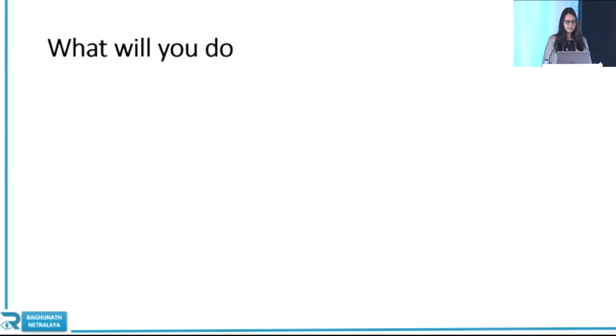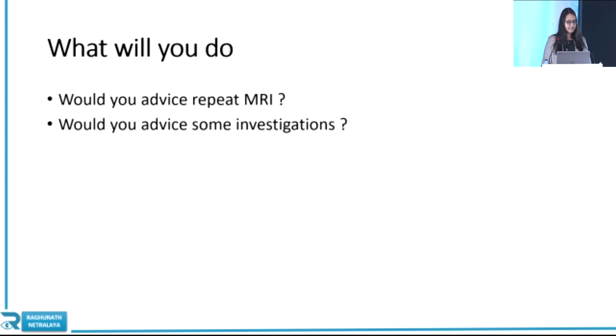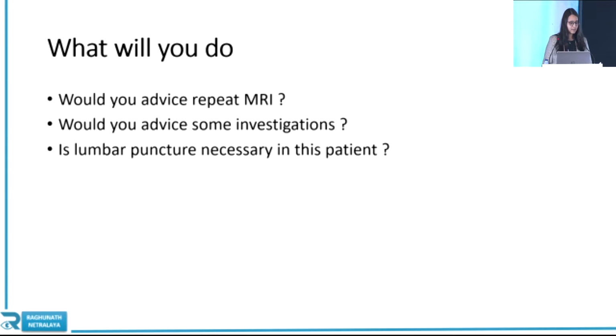I'd like to ask the panelists, what will you do in this case? Would you advise repeat MRI? Would you advise some other investigations, like do you want to rule out atypical optic neuritis or something like that? And is lumbar puncture necessary in this patient? Rashmin sir? Yeah, so I think there are a few things from the history point of view that you will consider.